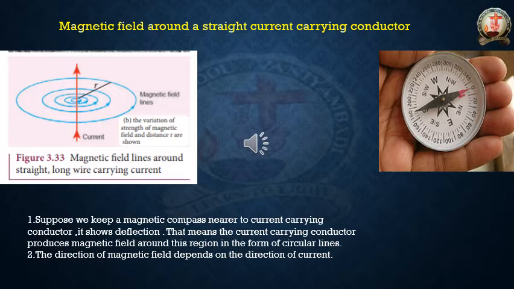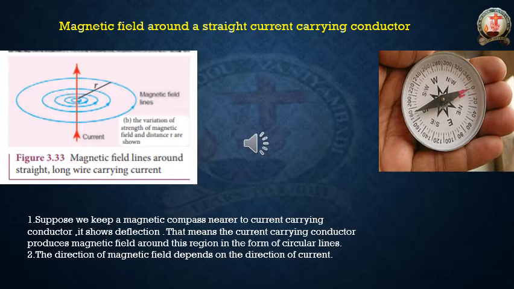The red color is the current carrying conductor and the blue color lines are the magnetic field. You have to remember, nearer to the conductor the magnetic field will be more, and as the distance from the conductor increases, the magnetic field will be reduced.